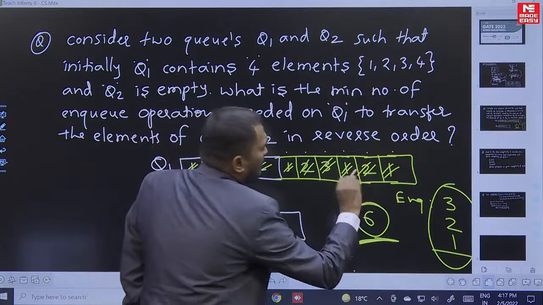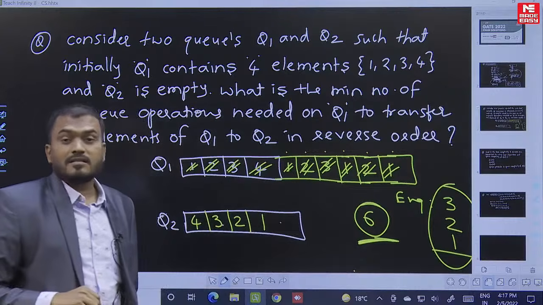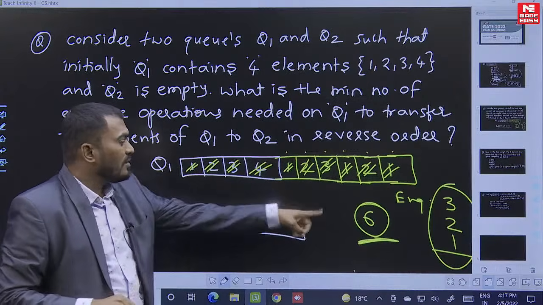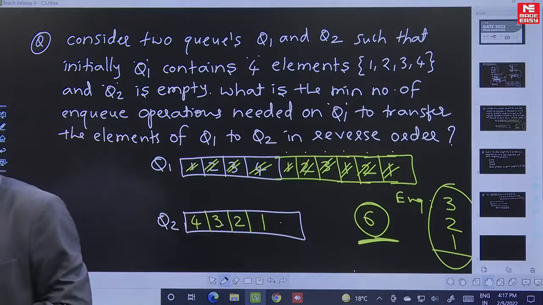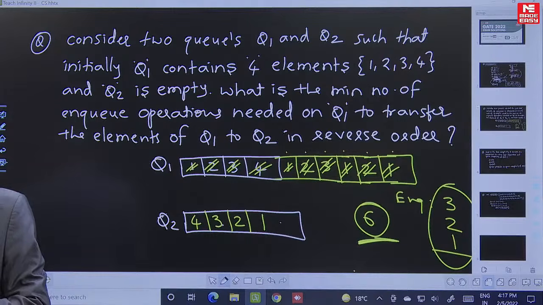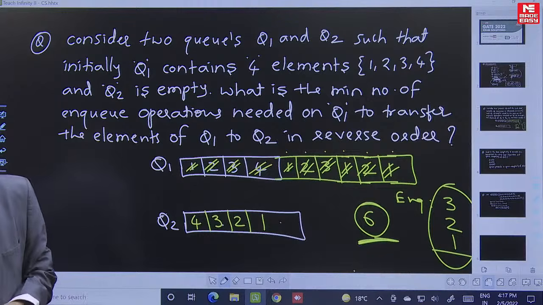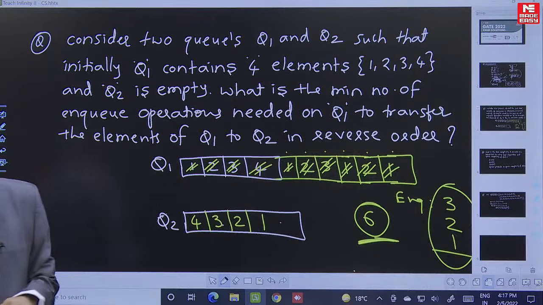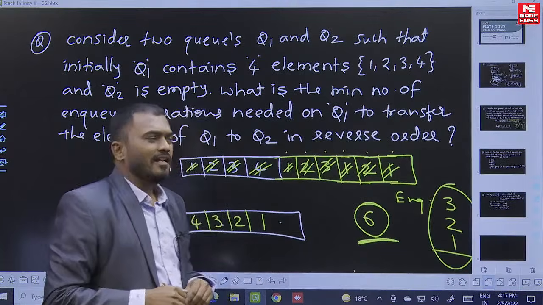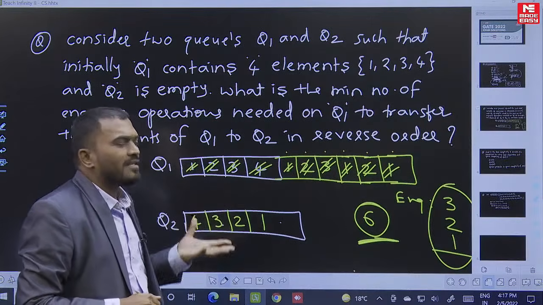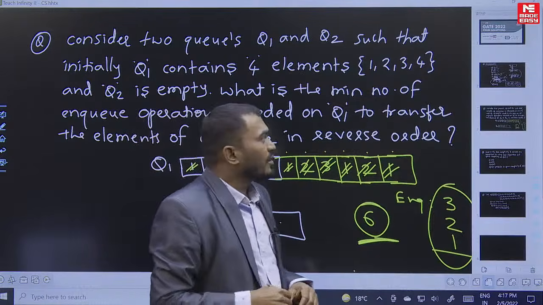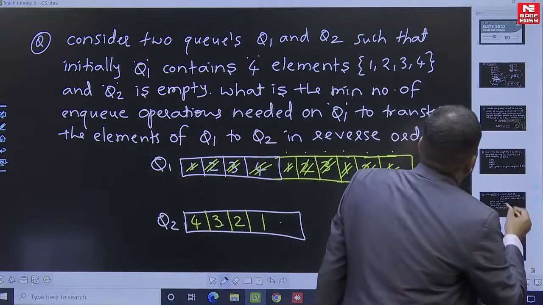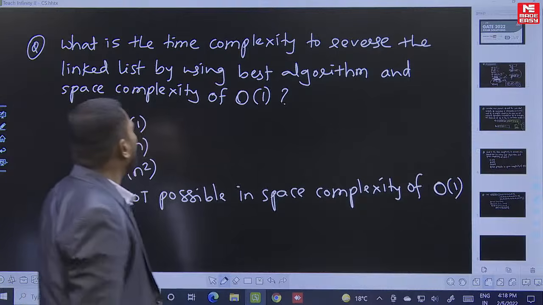Many students will think in reverse order, like they want to change this also, but in the end that is not required. So how many NQ operations have we done on Q1? Only 6. 6 is the right answer. Most of you are giving the right answer, so that's nice. Om Prakash Singh, very good. So 6 is the right answer. Is that clear? You can check what the question was asking. And next, let's move on to this question.